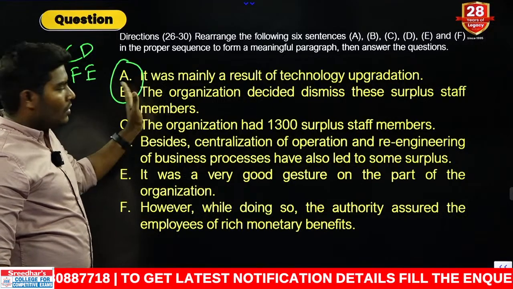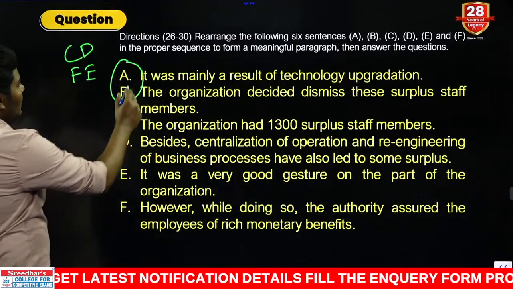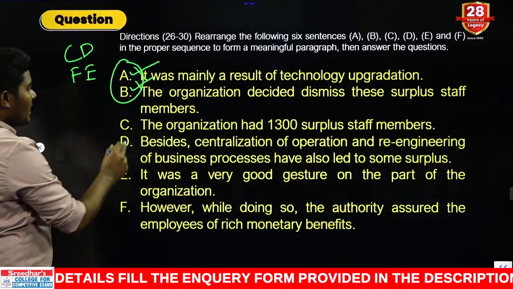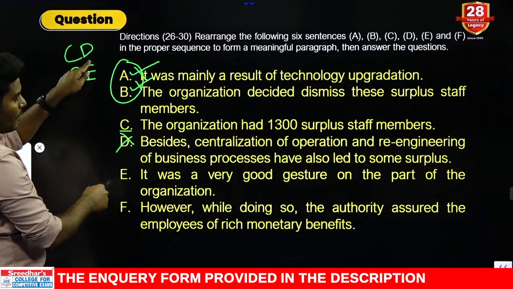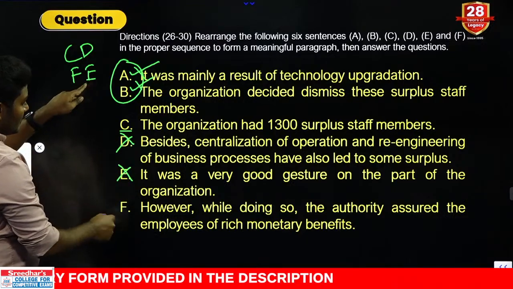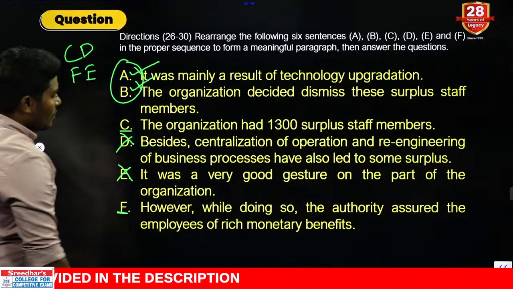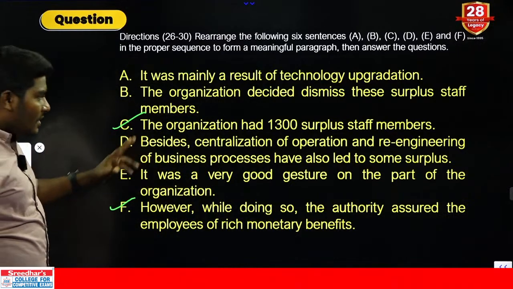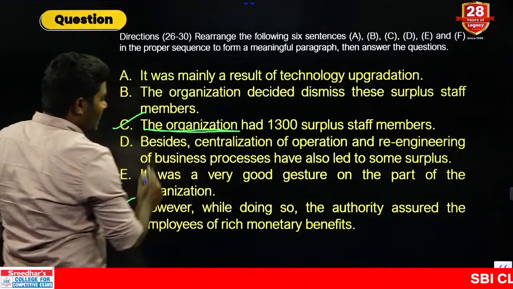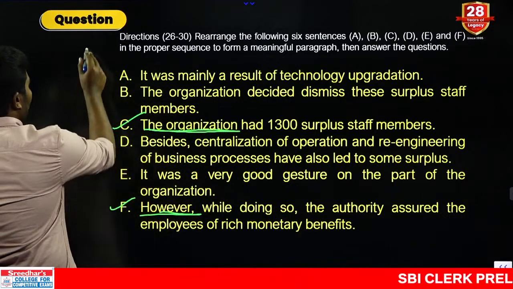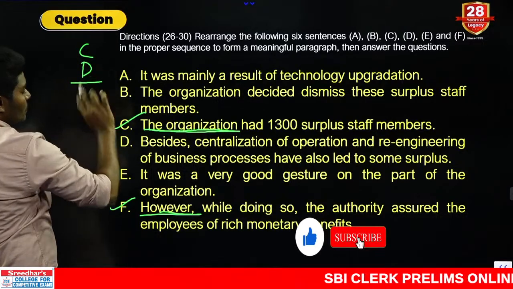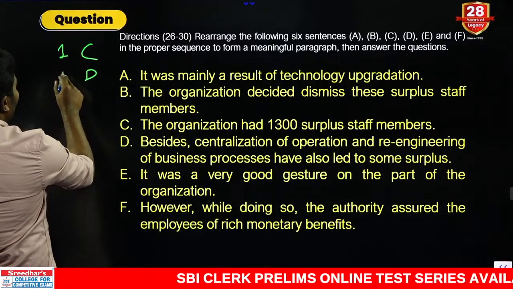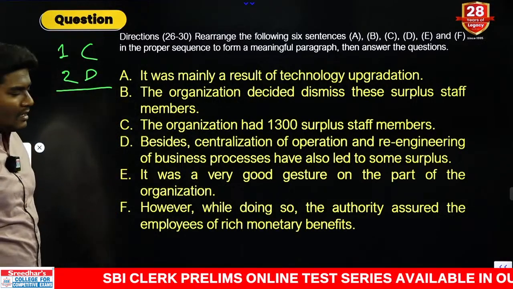It can be BA or AB, we don't know. Now, as you can see, even if it starts with A, not possible in the beginning; even if it starts with B, not possible in the beginning. The remaining one, C, possibility is there; D is not possible. Next one, E is not possible, it is in the second position. Another one is F. So, your pair should either start with C or F. Out of C and F, as you can see, we are speaking about an organization, not the combination of however. So, it should start from CD, that is one pair. That means C is in the first position and D is in the second position. Okay, till here we are very clear.